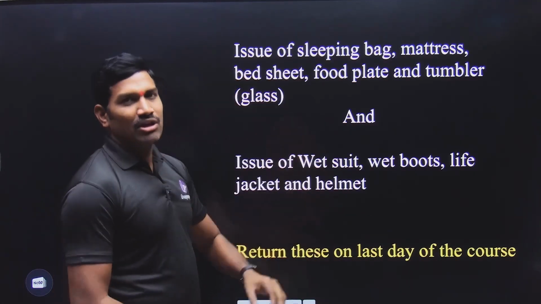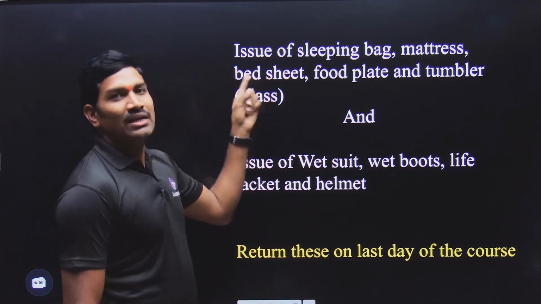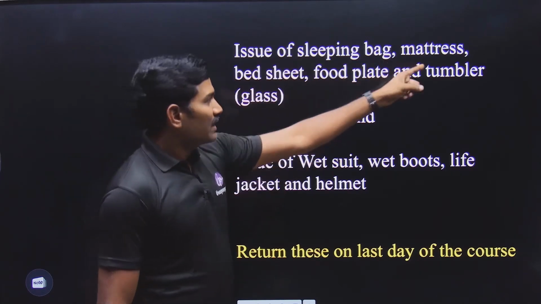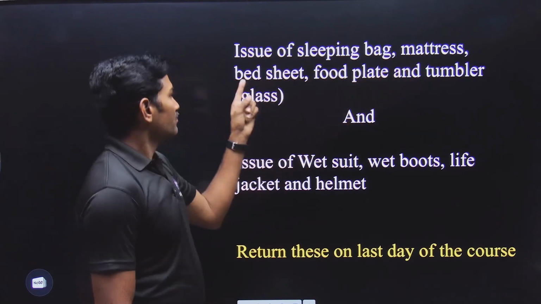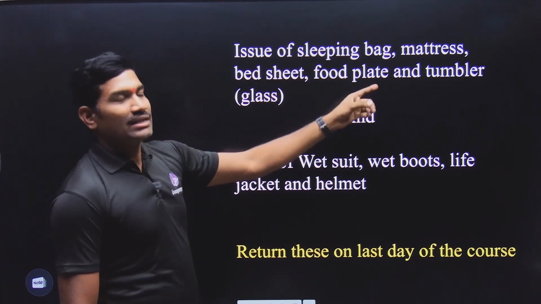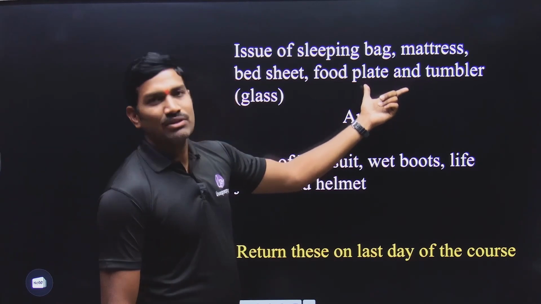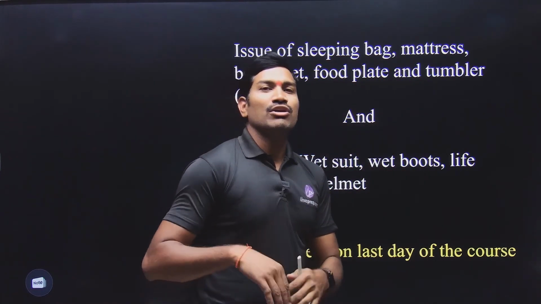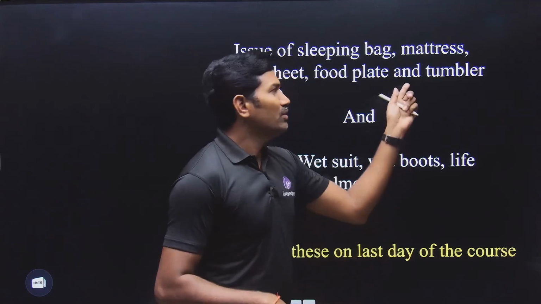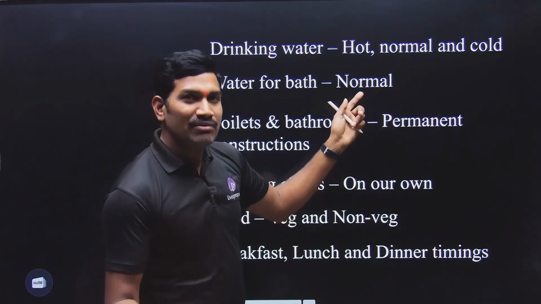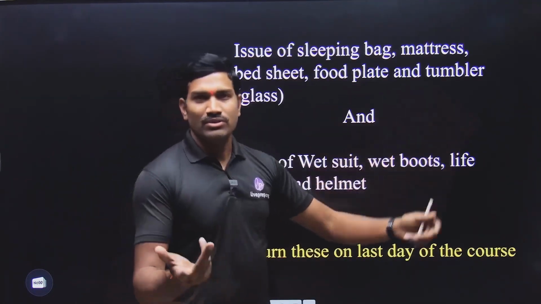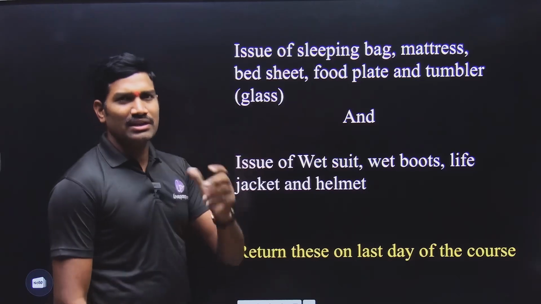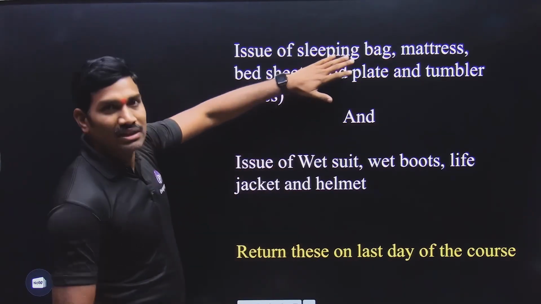Not only this, they will also provide you some things. They will issue a sleeping bag, and also a mattress, bed sheet, food plate and tumblers. Please remember, already in the previous lecture I told you, food plate and tumbler are optional. If you are already bringing them from home, you don't need to take from them. If you are not bringing from home, then you can take from them. Tumbler means a glass for drinking water and all. So these they are providing.